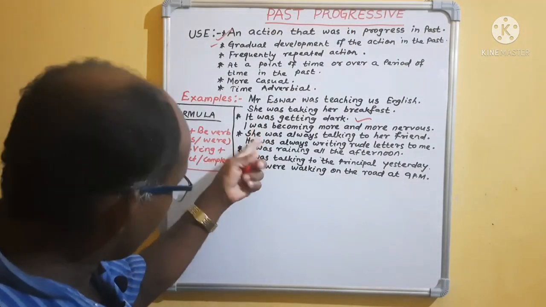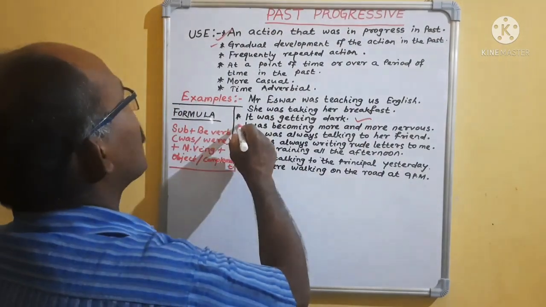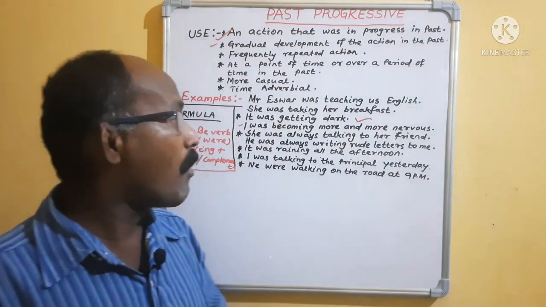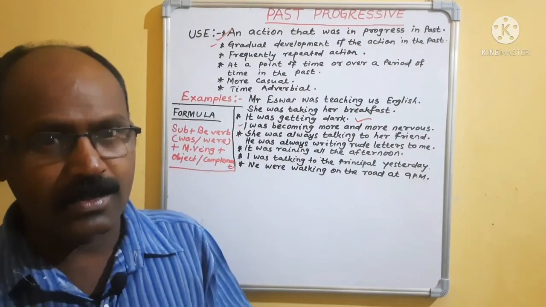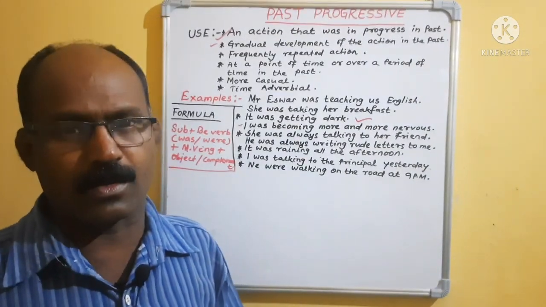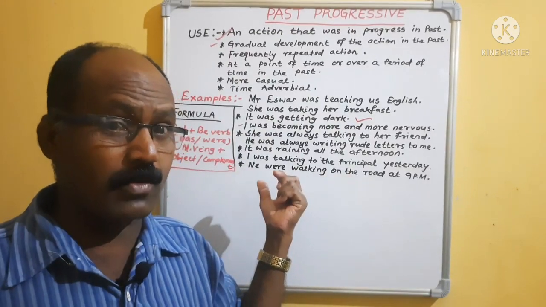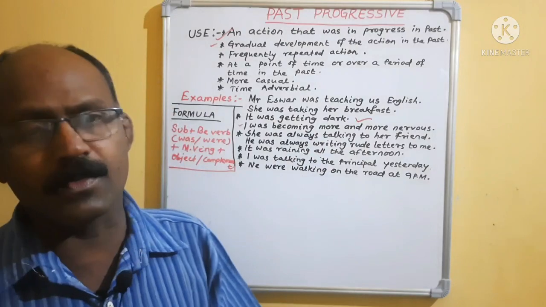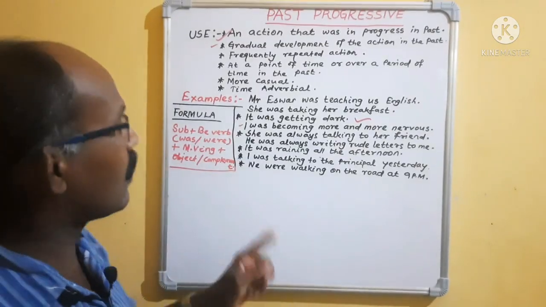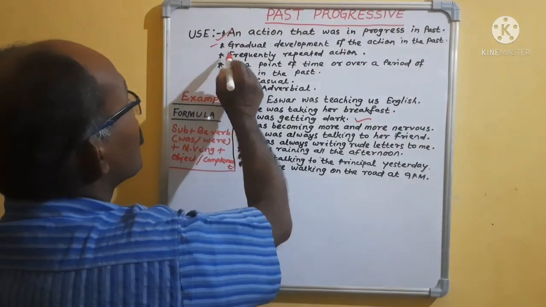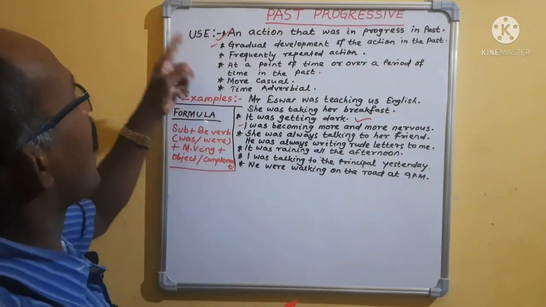Another example you can take. I was becoming more and more nervous. That means suddenly you will not become nervous. It will take time. As you are discussing the past, I was becoming more and more nervous. That means it was gradual development of the action.